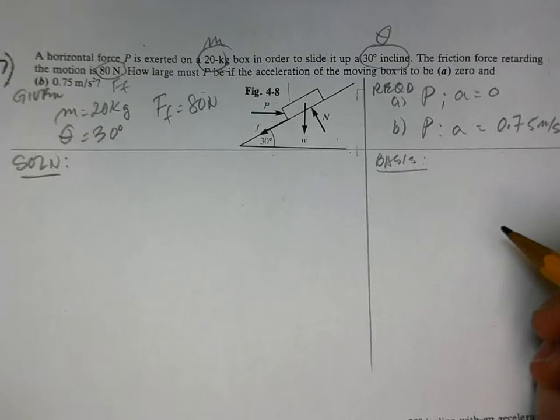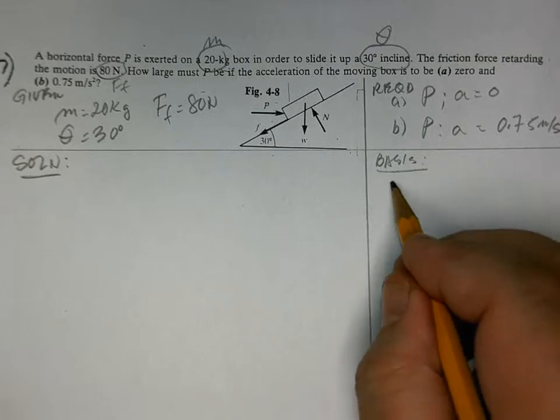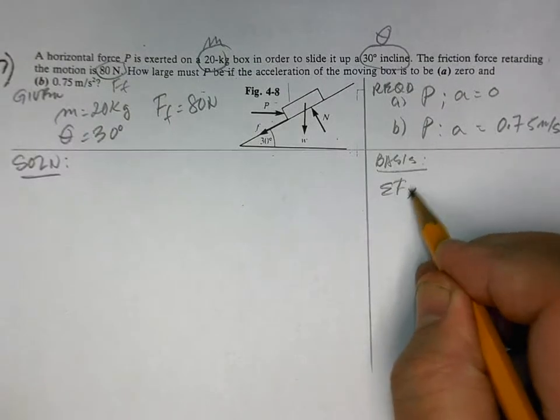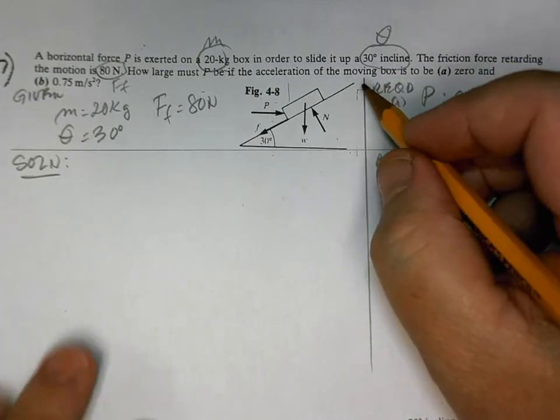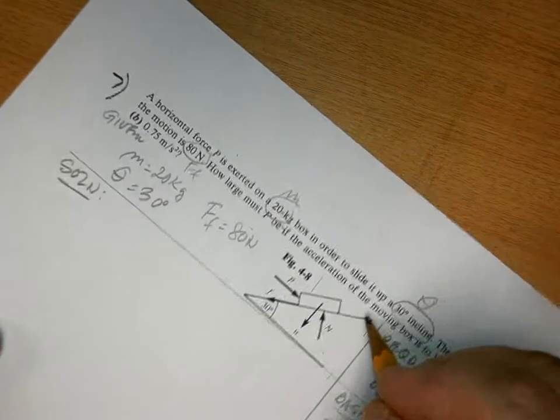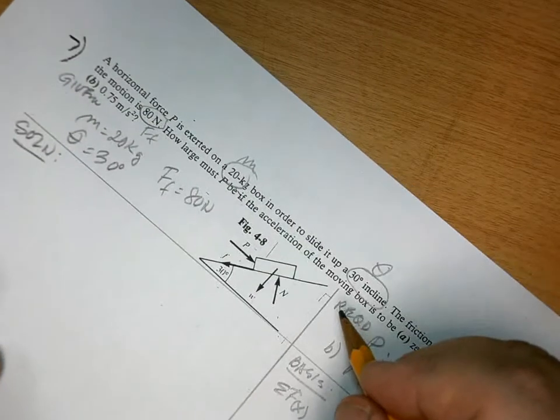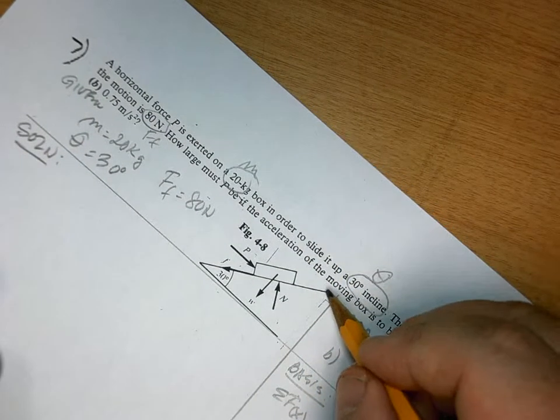Okay, so how do we solve this? The summation of the forces along the x-axis, okay? For those who are still wondering, let's make that look horizontal and vertical. There.